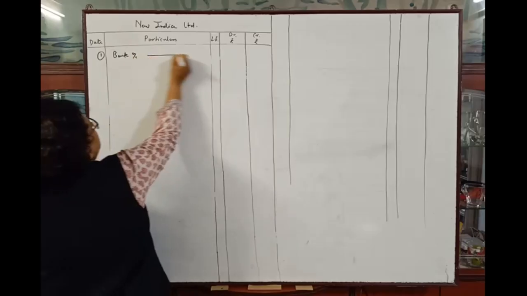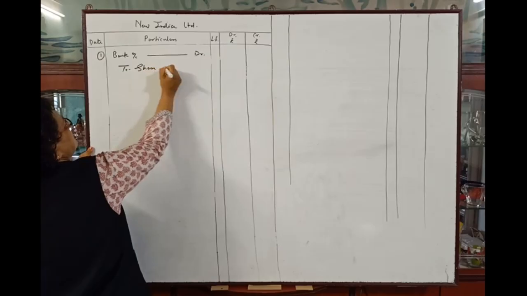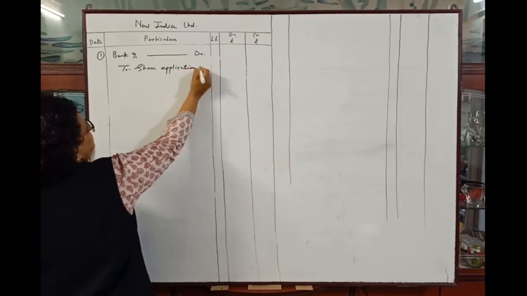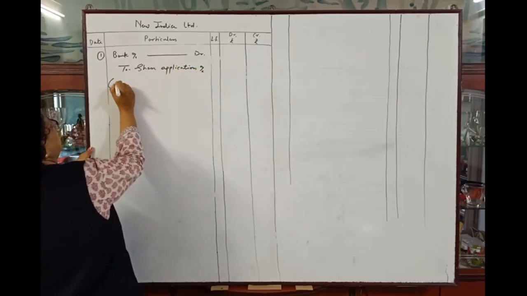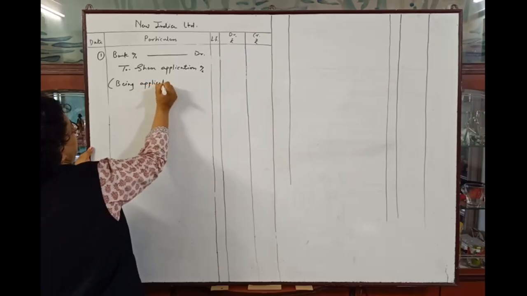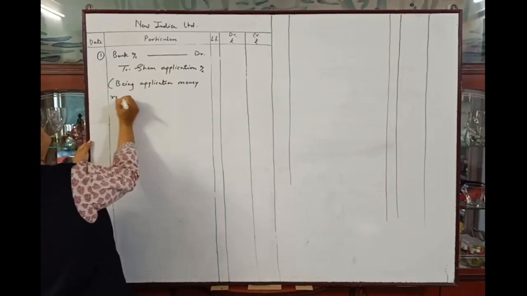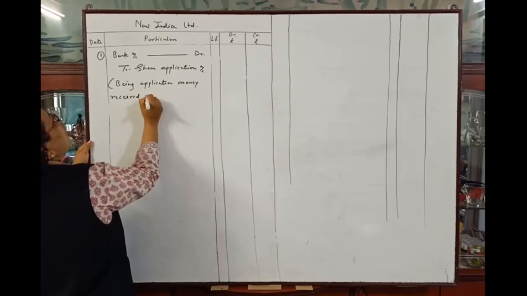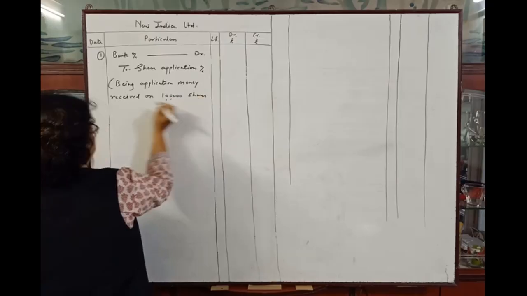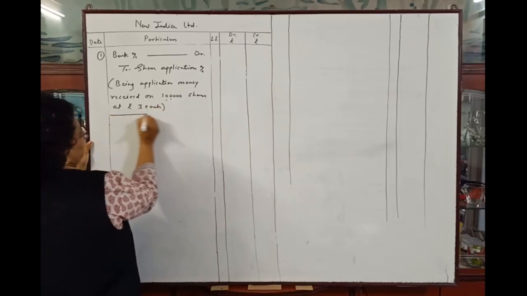Bank account debit to share application account, narration: being application money received on 1 lakh shares at rupees 3 each.